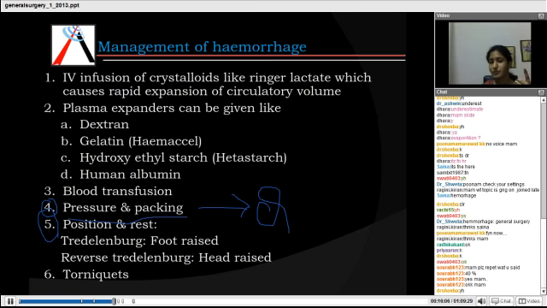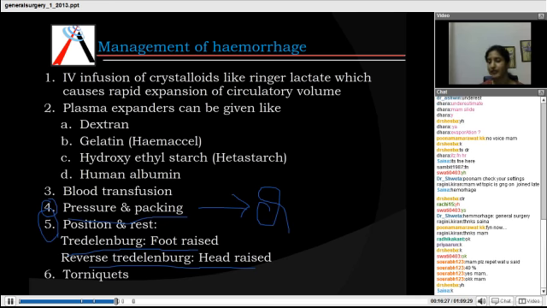Now there are two positions. One is Trendelenburg where the foot is raised, and a reverse Trendelenburg where the head is raised. Now when do you need to do a foot raised and when do you need to do a head raised? You need to do this depending upon the site of bleeding. From where the patient is actually losing blood, you need to raise that part of the body so that the blood loss becomes minimal.